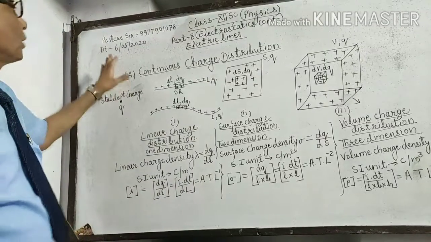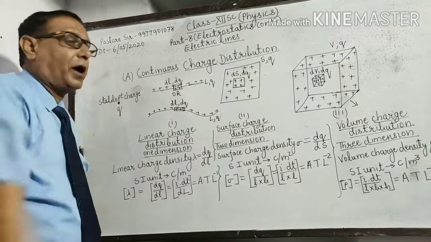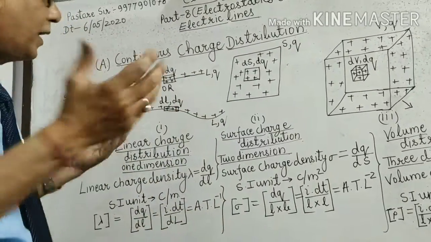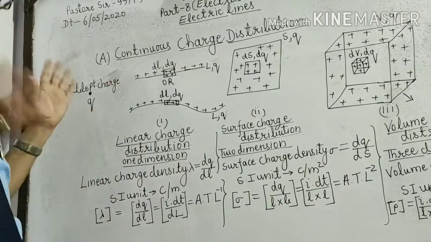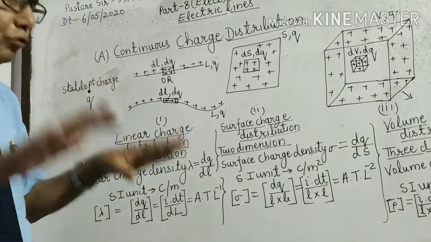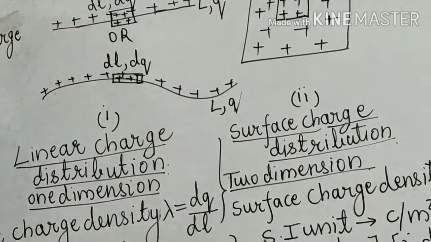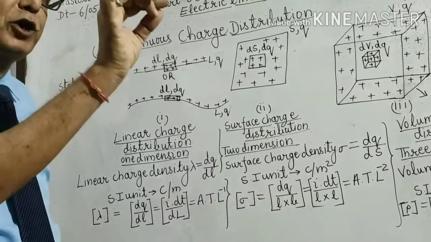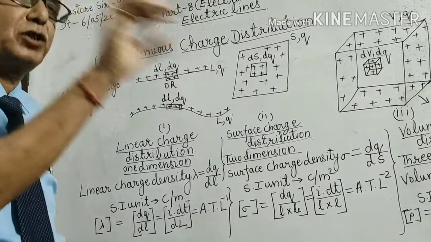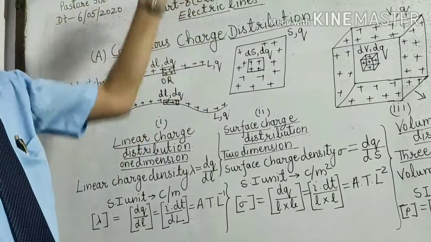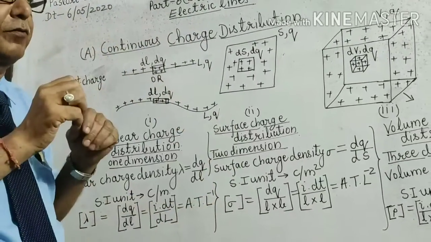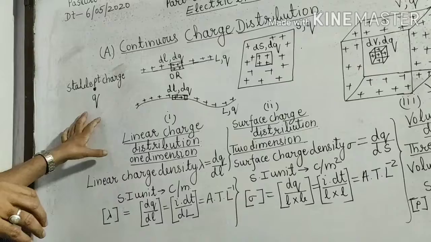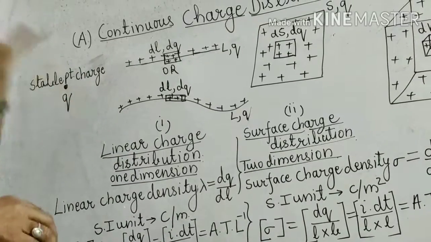Okay? Now see, this is the first part, which is continuous charge distribution. Listen, the electric field that is developed due to a stable point charge. So far you have studied that in order to develop the electric field, there should be a point charge, it should not move, it should be stable, or there should be several stable point charges which will make a system. Suppose this is a stable point charge. You have learned about the electric fields of a stable point charge.